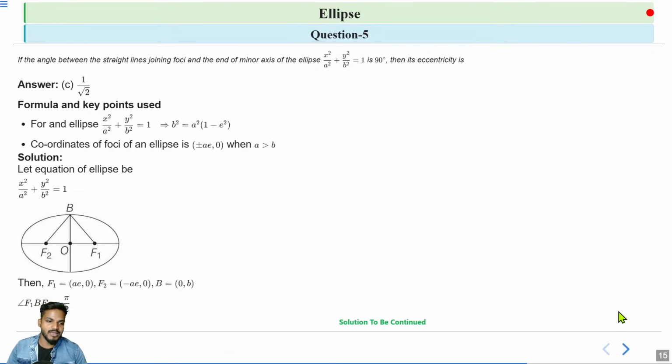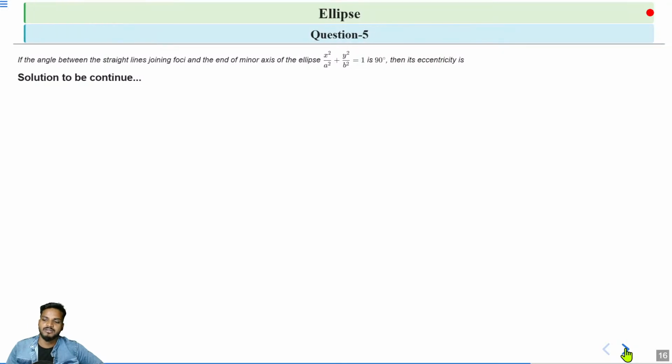As B is (0, b) and F1 is (ae, 0), we find the slope by using y2 minus y1 by x2 minus x1. Then we apply the formula, and as the angle is 90 degrees, the product of slopes is -1. So we get minus b by ae into minus b by minus ae is equal to -1. And when we solve this, we get b square is equal to a square into e square.